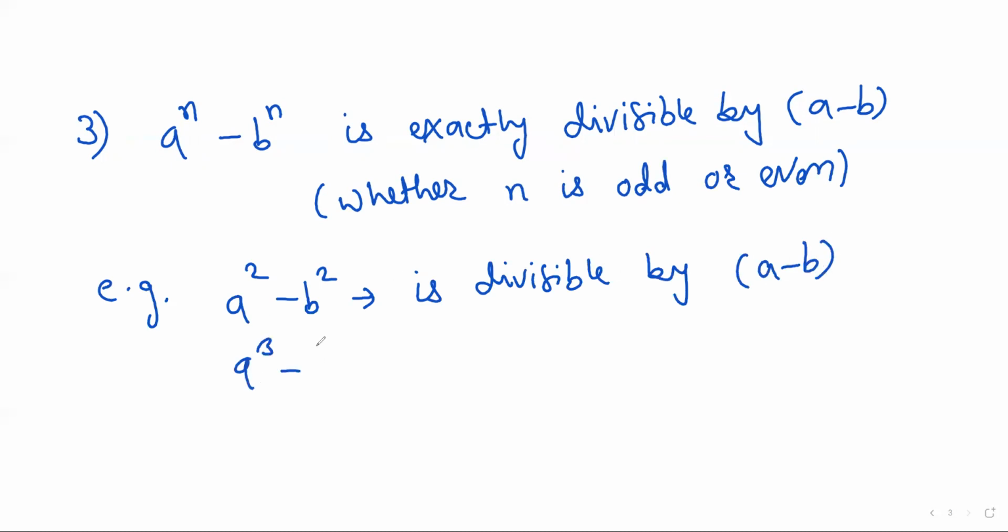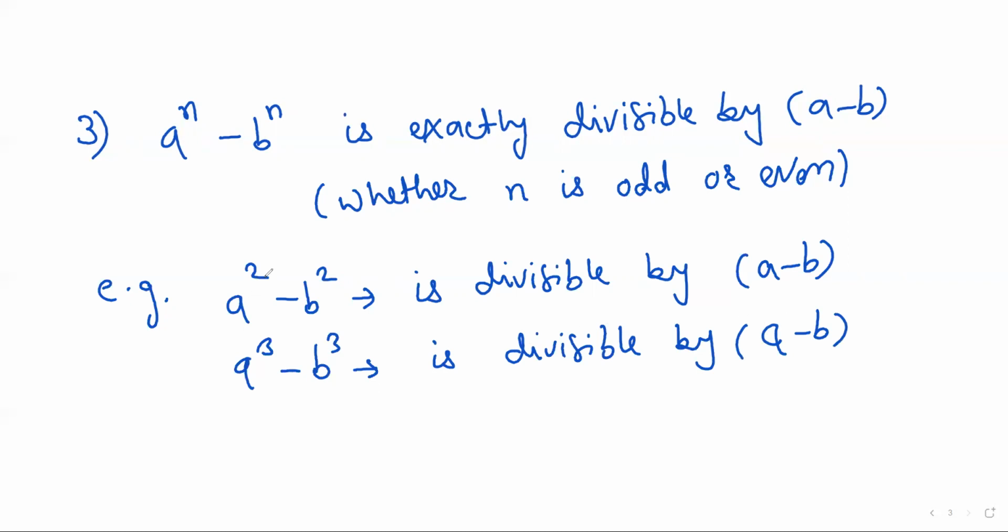Similarly, a cube minus b cube is also divisible by a minus b, right? So a raised to power n minus b raised to power n is exactly divisible by a minus b, whether n is odd or even.